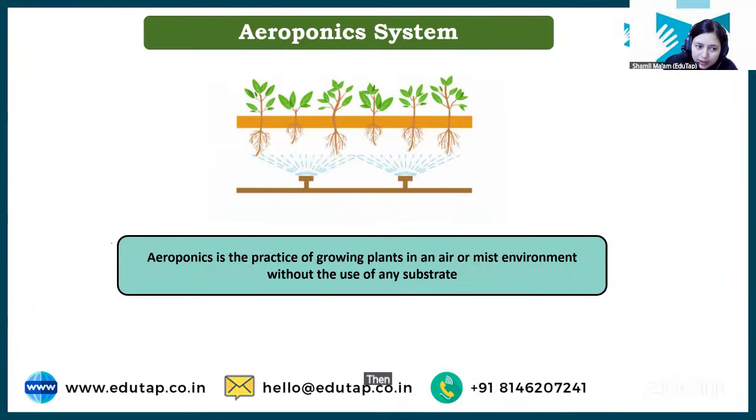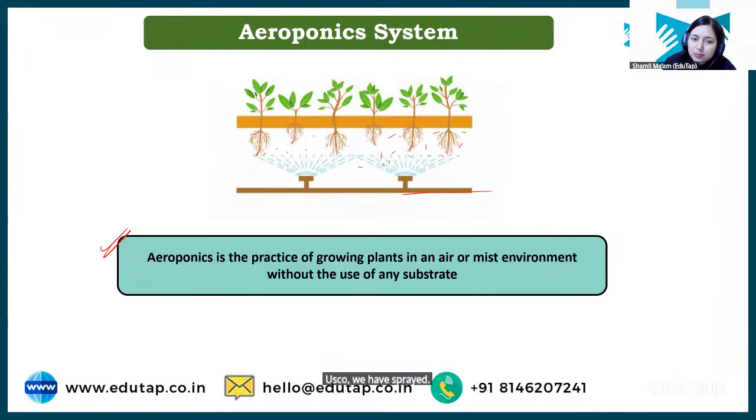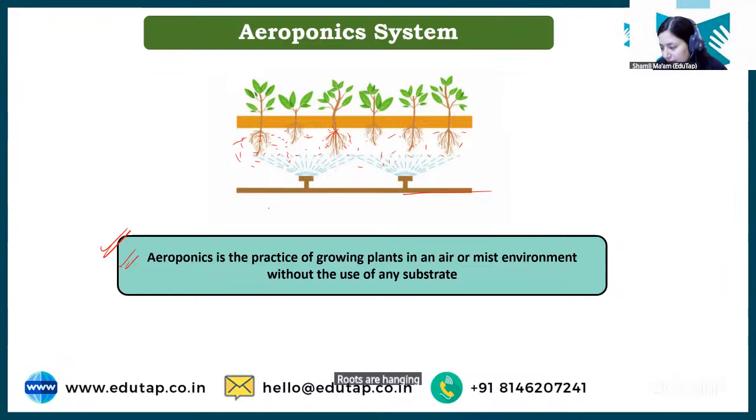Then we have aeroponics. Aeroponics क्या होता है students? यहाँ पे directly we are not supplying water, rather we are making a mist condition. जो भी solution था उसको we have sprayed around the roots. Okay, through this mist environment, root will absorb the mist, which is the moisture along with the nutrient, and then the crop will grow, right? So this is aeroponics where roots are hanging in air. There is no direct contact with neither soil, nor solution, right? This is aeroponics.